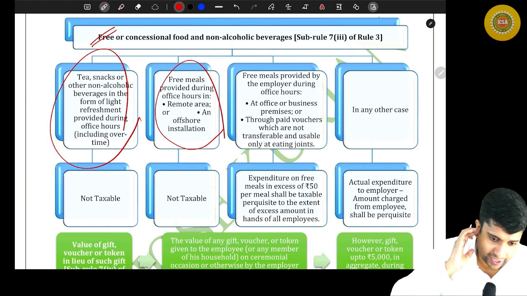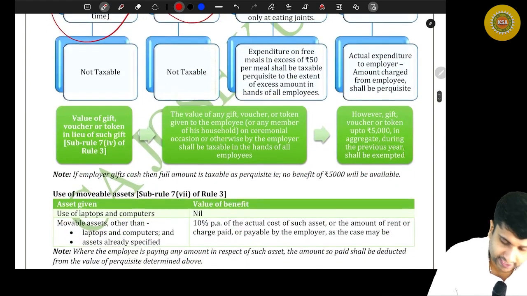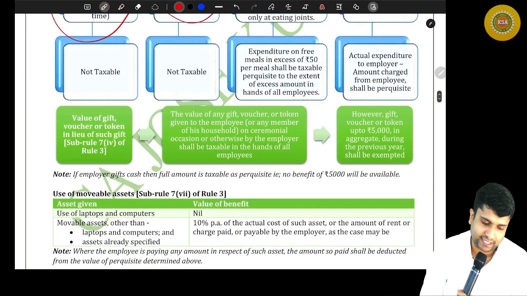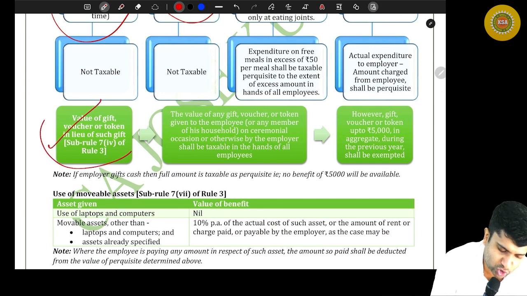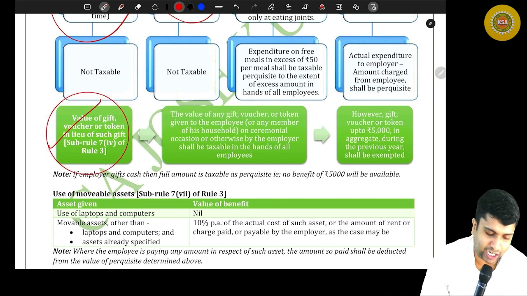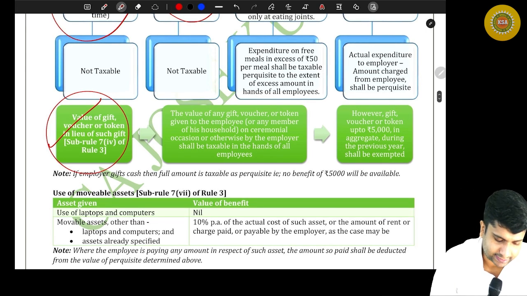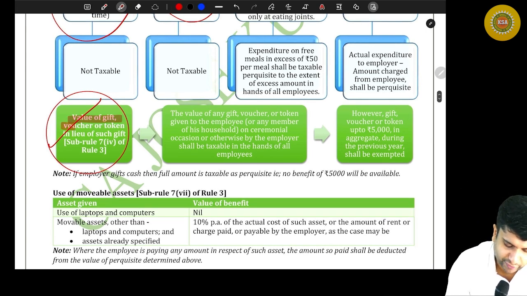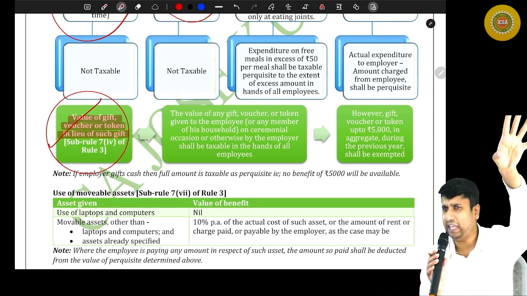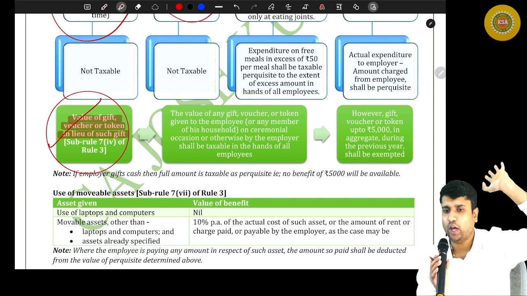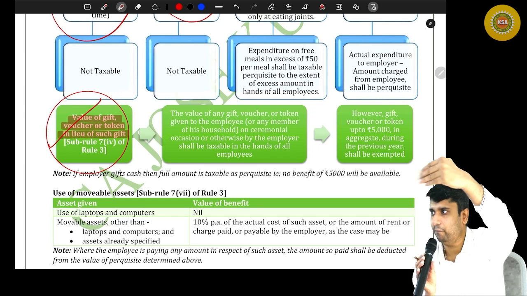Now moving on, friends, to the next taxable perquisite, that is value of voucher or token in lieu of such gift. Listen. Value of gift voucher or token in lieu of such gift simply means the employer has given a gift to the employee.